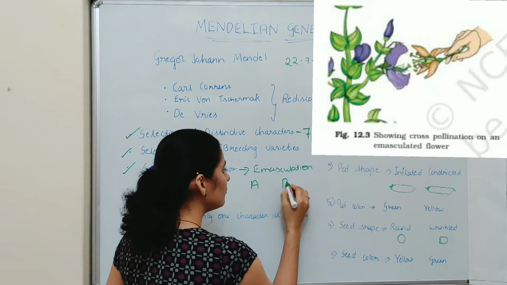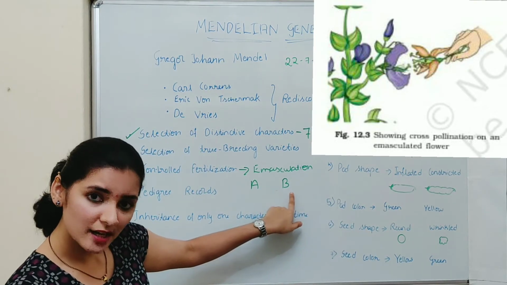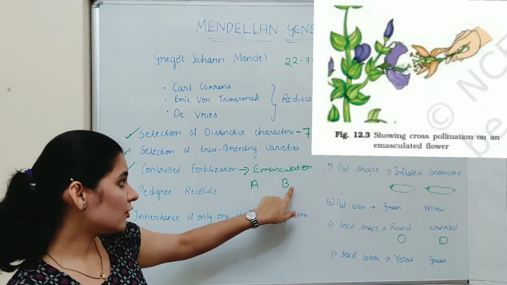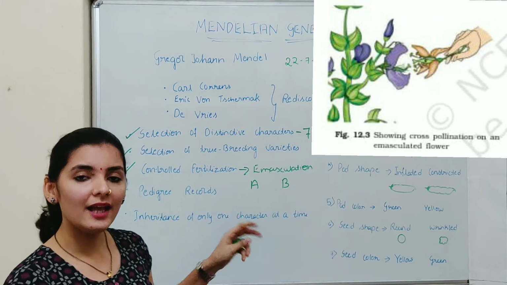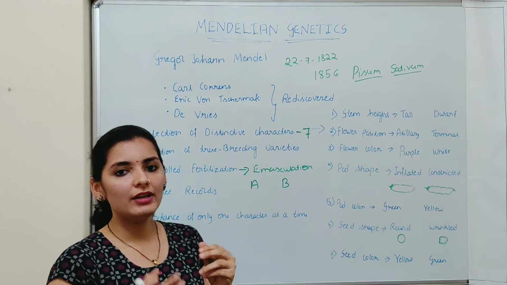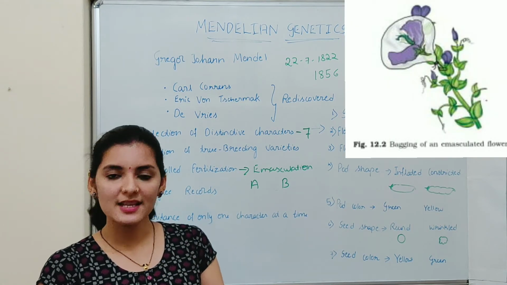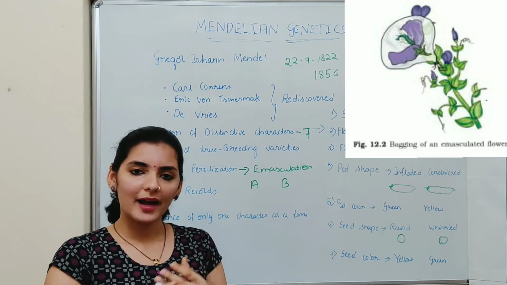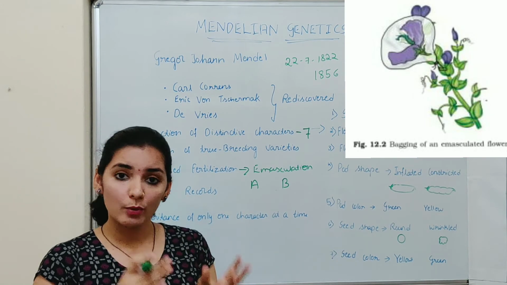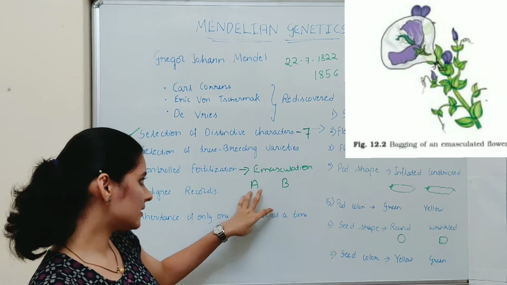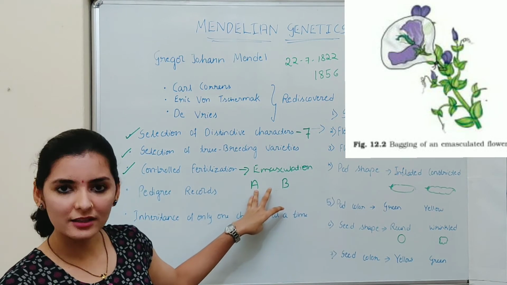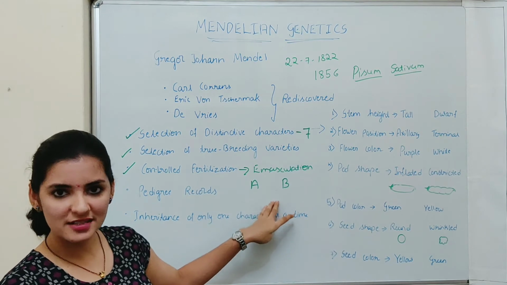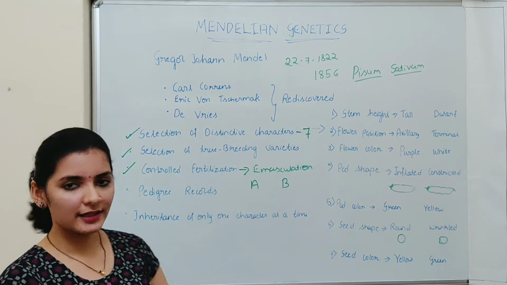Later, the pollen from flower B will be transferred to the pistil of flower A. After the transfer of pollen from B to A, the petals of A will be placed back in the normal place and the A flower will be covered by a paper bag or cloth bag to avoid contamination of the pistil of A with other pollen. So that is how exactly the emasculation procedure is done to do controlled fertilization.